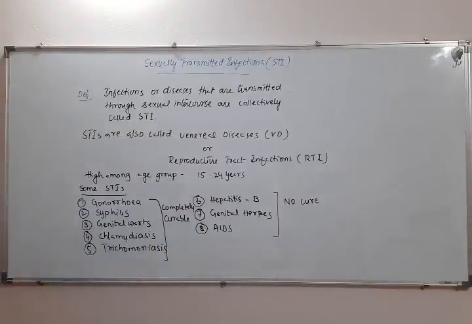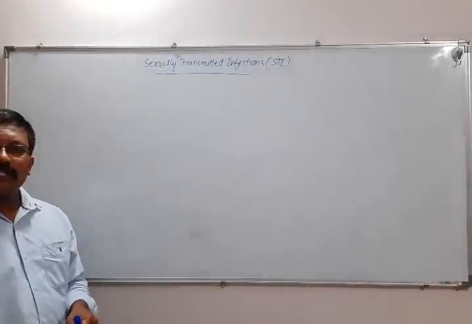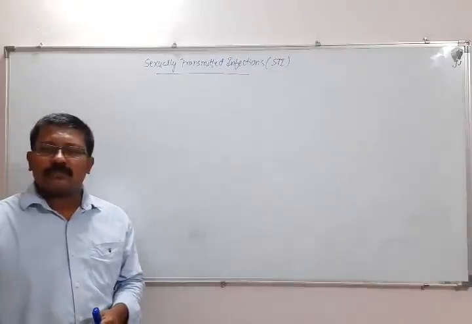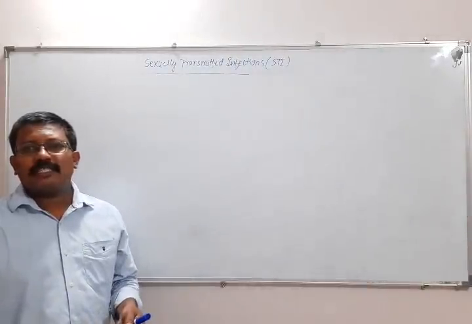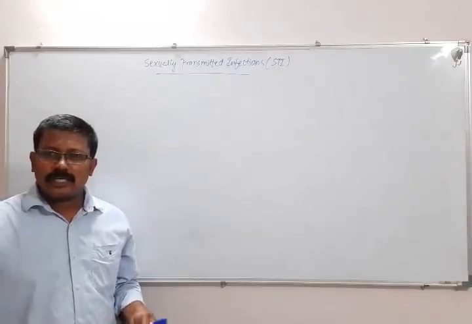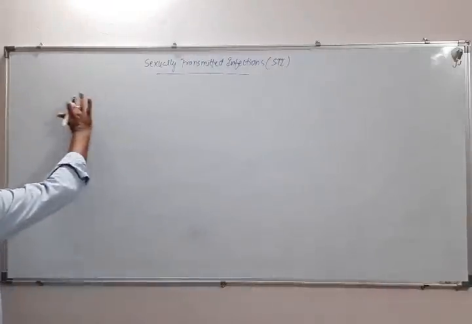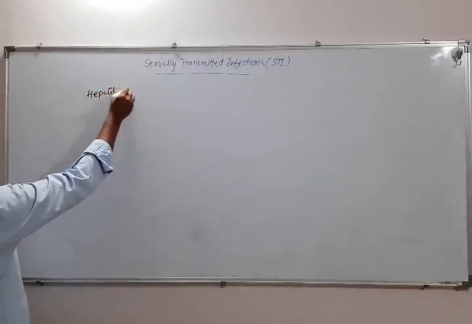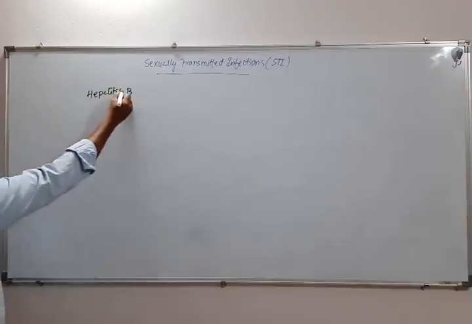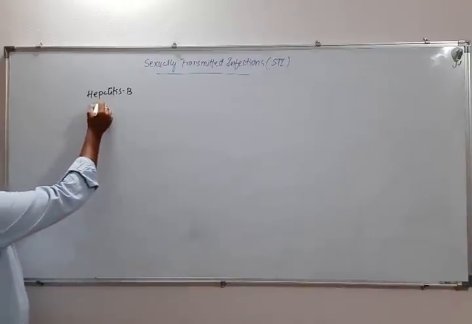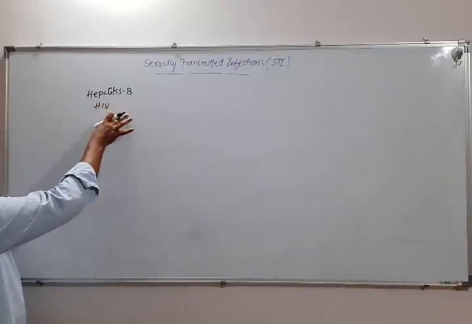Now, we should not think that all STIs will be transmitted only through sexual intercourse. There are some STIs which can be transmitted other than through sexual intercourse, like in case of hepatitis B, which is a viral infection, and HIV is also a viral infection.